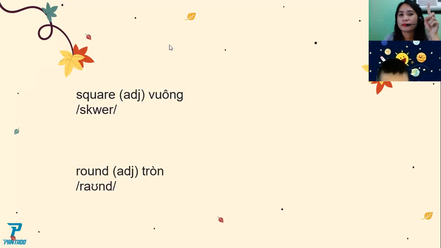Oh, what is that? Round. Again. Round. Okay, you have to open your mouth so that you will say it properly. Like teacher, round. Again. Round. All right, round. Next, we have here.